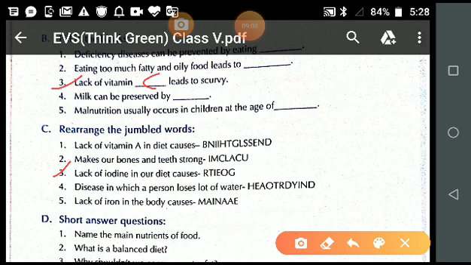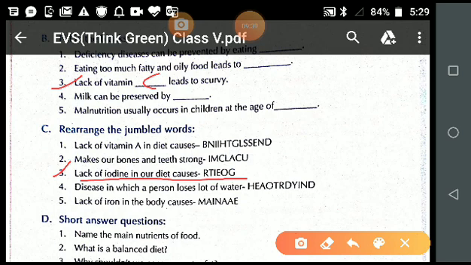Lack of iodine in our diet causes. See, the answer is given, but you have to rearrange the words for finding the answer. It is better if you know the name of the disease, then you can write it easily. Iodine is a mineral.